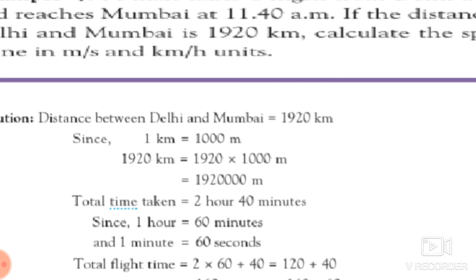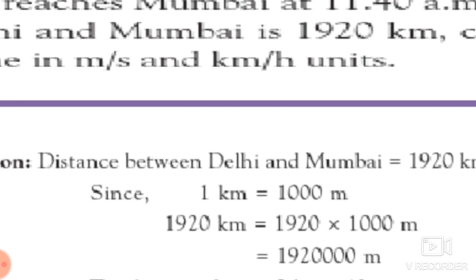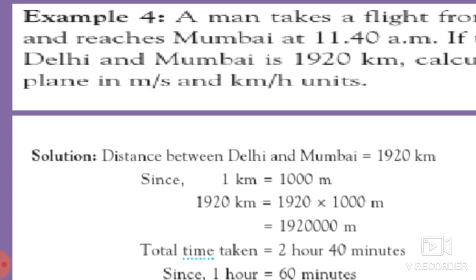As we have to give the answer in meter per second, we have to convert this kilometer into meter. So how can we convert? See, in the first example I already gave you the thing to remember, that 1 kilometer is equal to 1000 meter.